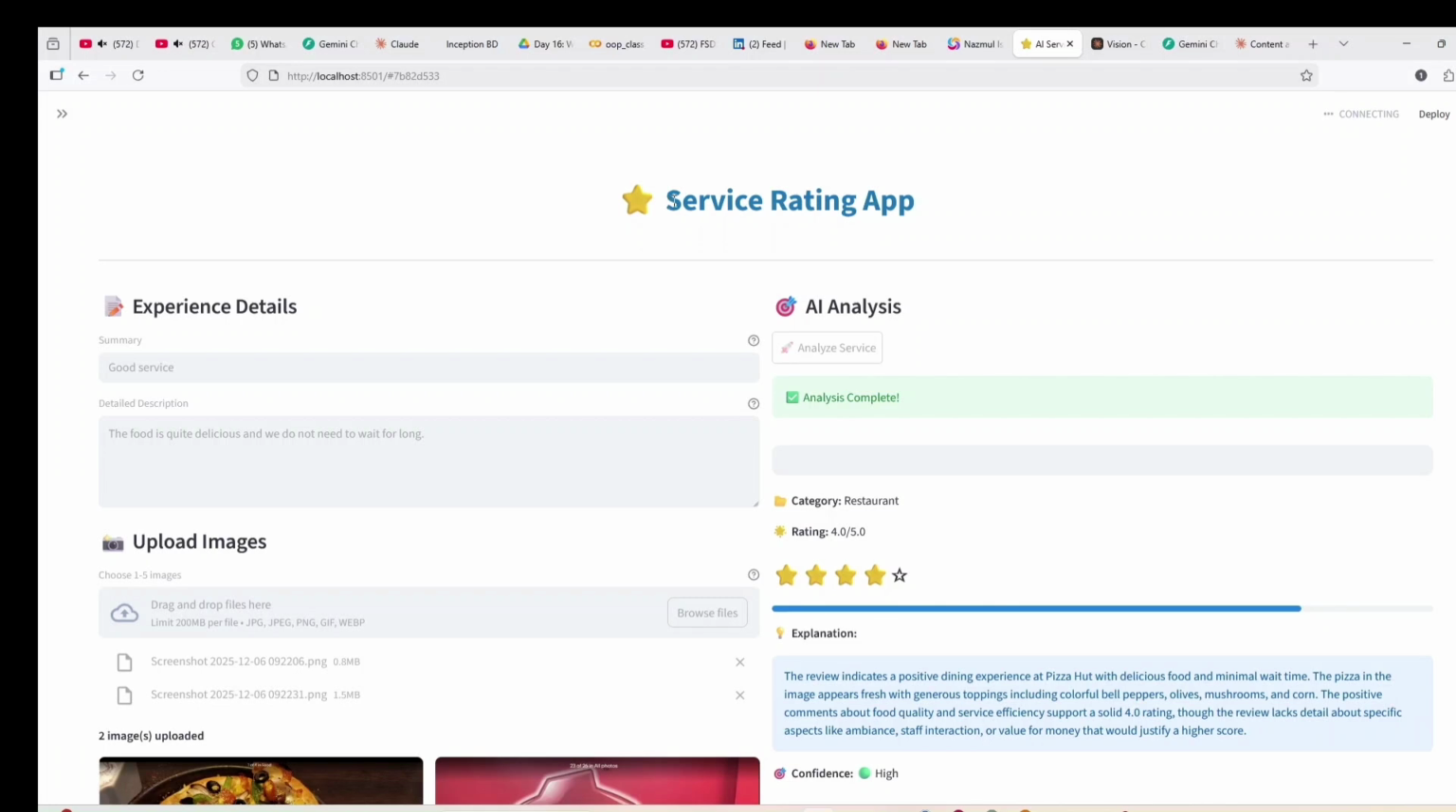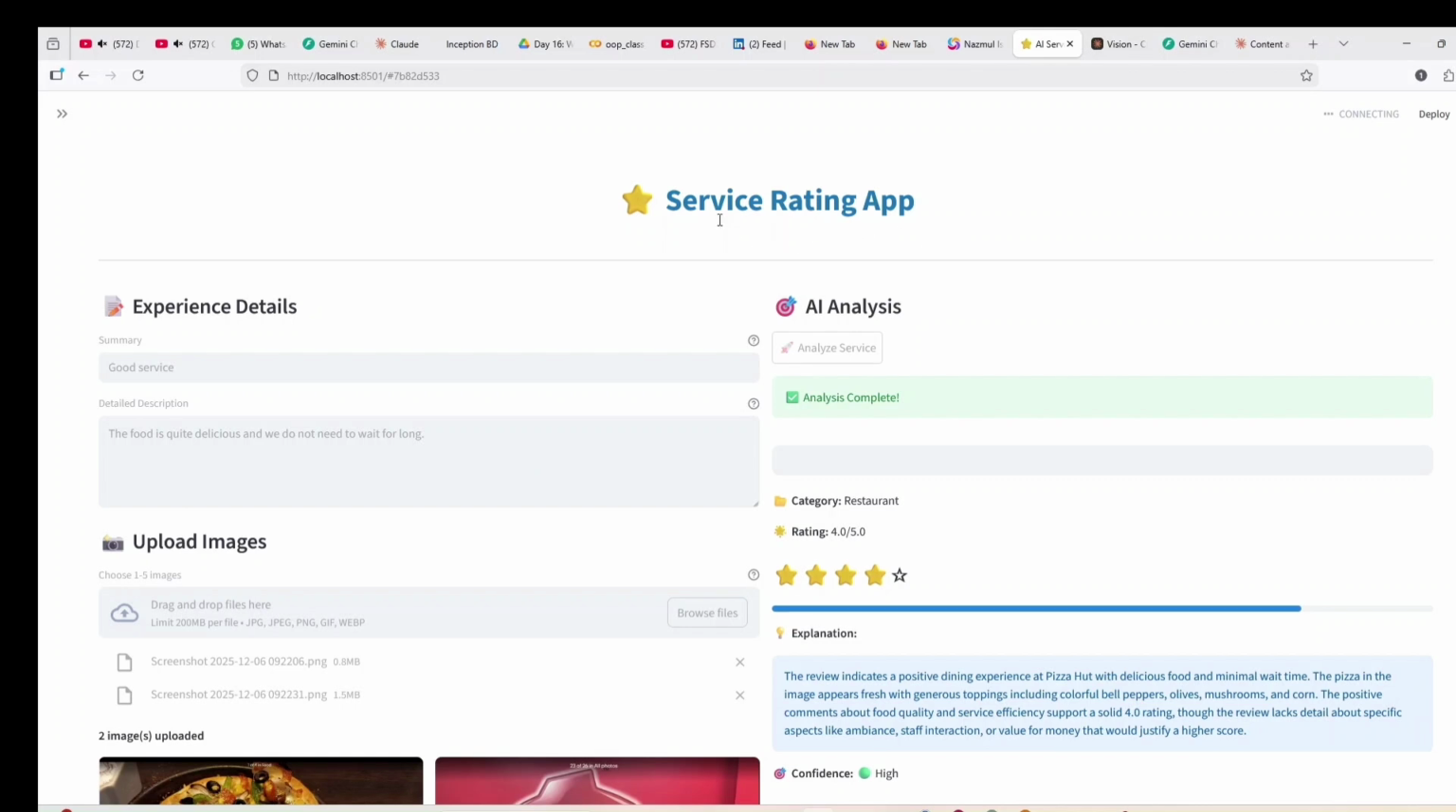Suppose you are going to a restaurant and you get a service and you want to give some feedback about that particular service. So why should there not be a global app where users can give feedback for any kind of service? Based on this purpose, I made this AI service rating app, where I use AI.